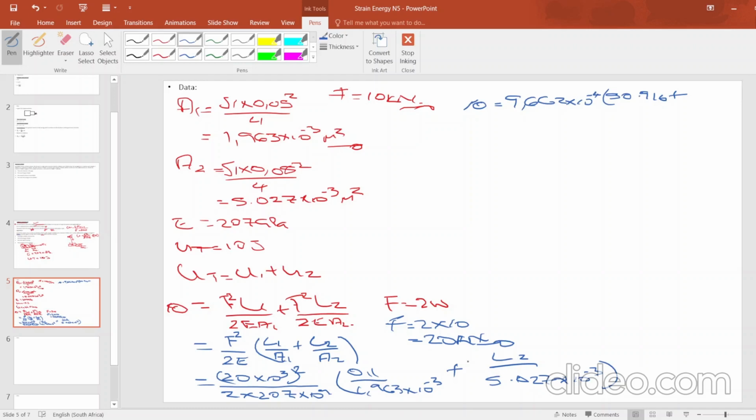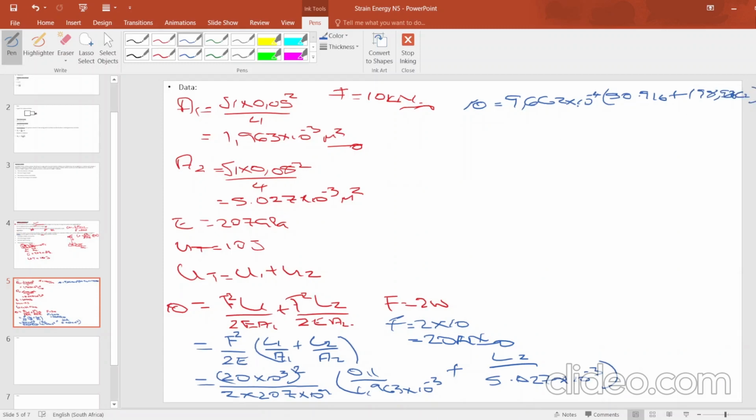Then this one will be 1 over 5.027 times 10 to the power negative 3, which gives our answer as 198.926 L2.